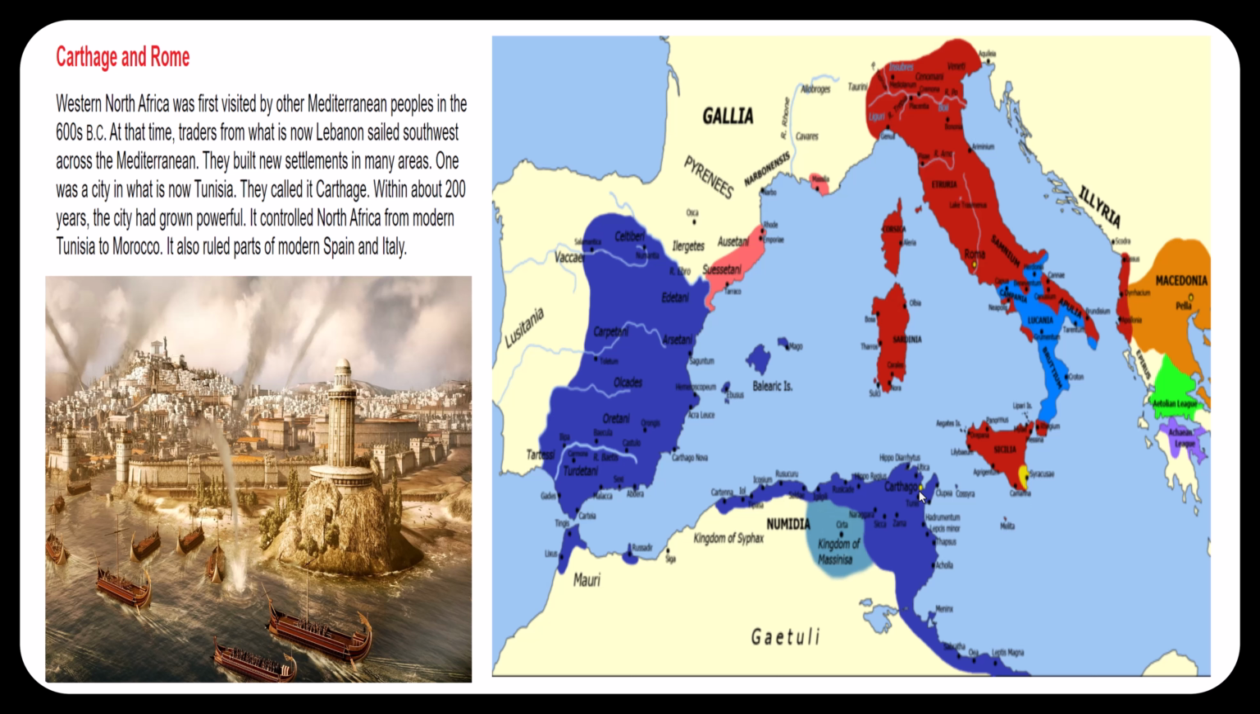Question number 1. What body of water was used by Lebanese traders to trade with Western North Africa in the 600s BC time period? That is the Mediterranean Sea. Question 2. What city located in modern-day Tunisia became a powerful city that controlled North Africa, parts of Spain, and Italy at that time? Carthage.